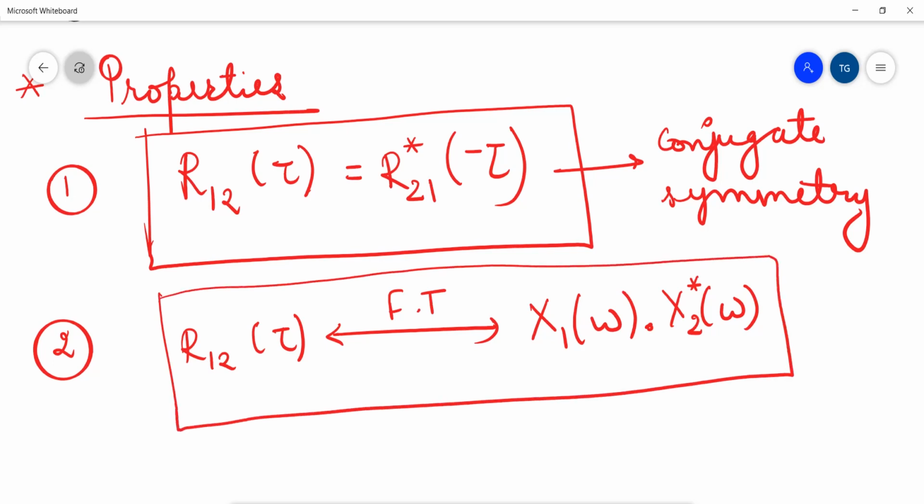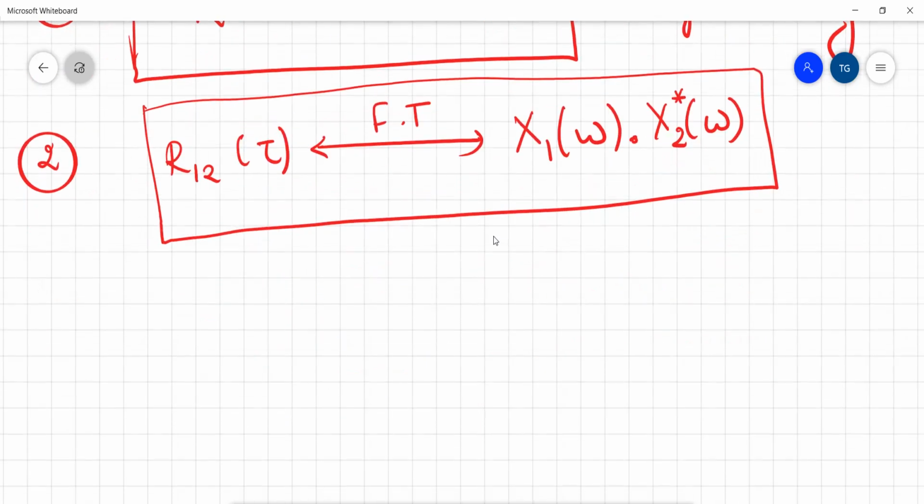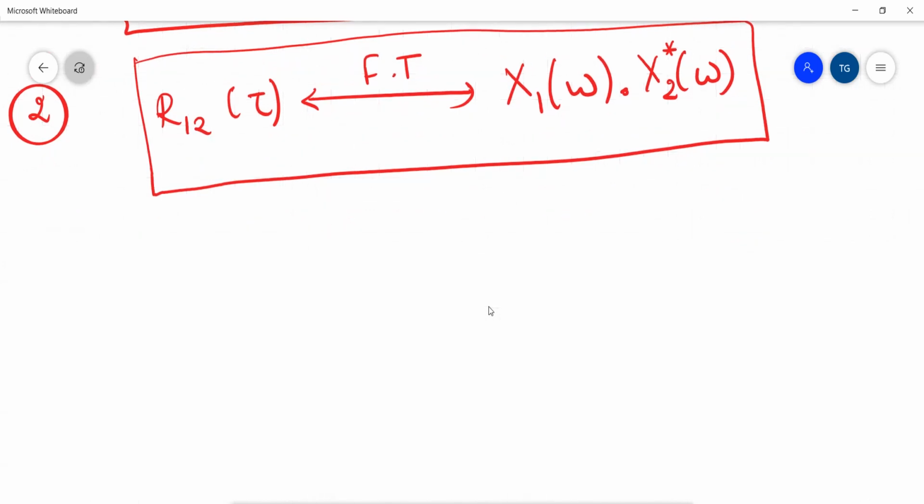Then we have seen for energy signals that R12 of 0, that means tau is 0 and I am not shifting my second signal with respect to the first, if this is 0, then the signals are said to be orthogonal over the entire time period.